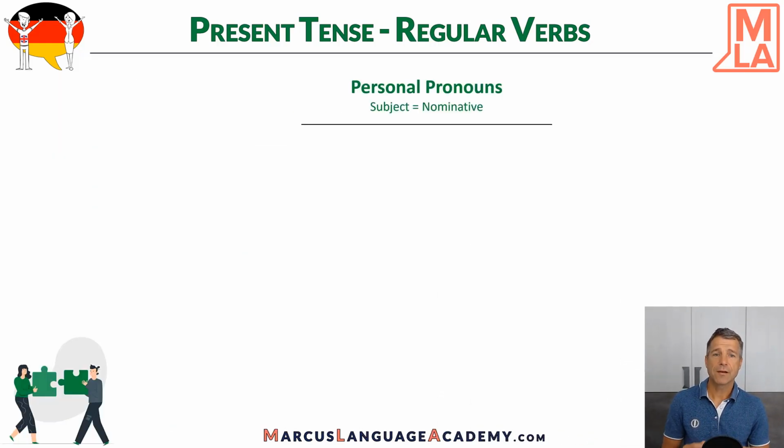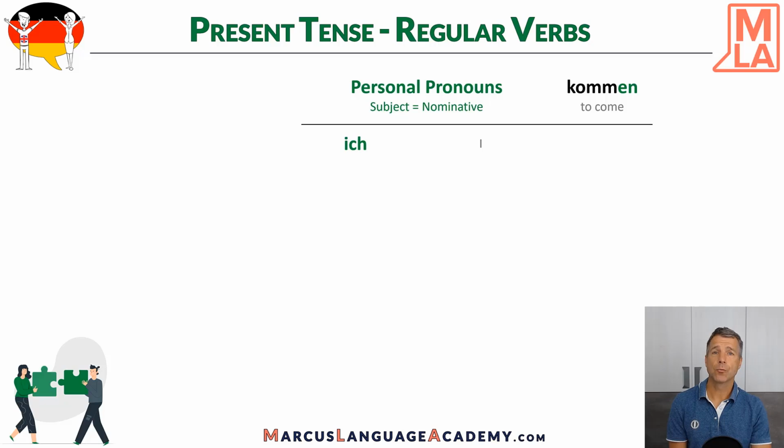First of all, we have the personal pronoun. That's also green because it's a subject and it has an influence on the ending of the verbs, and therefore it has also the green color. And the subject is always in German in nominative. So the first person, I, it's ich. So let's see what ich does with the ending of a verb.